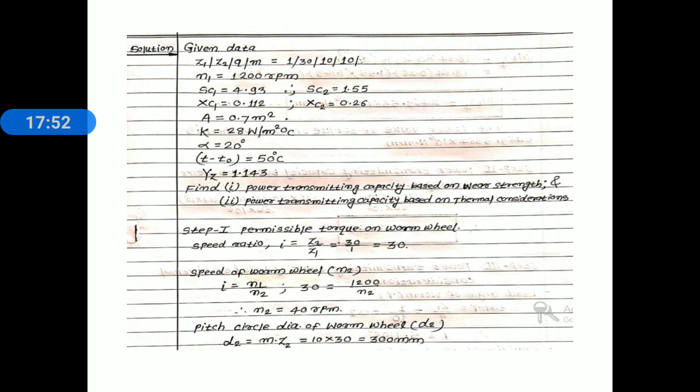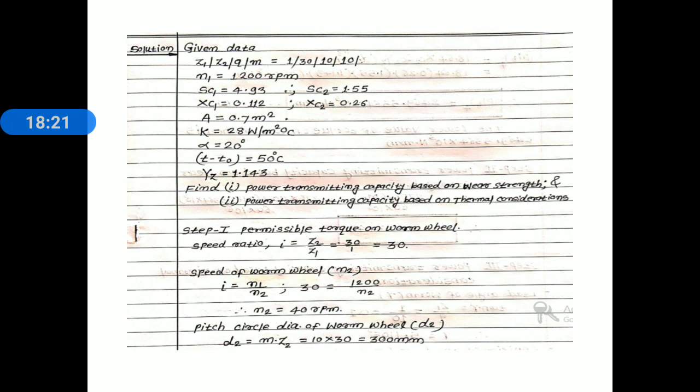Speed ratio i is equal to Z2 divided by Z1, which is 30 by 1, and we get a speed ratio of 30. The speed of the worm wheel is needed to find out the power based on wear rating. N2: again we use the same relation, speed ratio i is equal to N1 divided by N2. i is 30, equal to 1200 divided by N2, that is 40 rpm. That is also given in the problem statement, the speed of the worm.